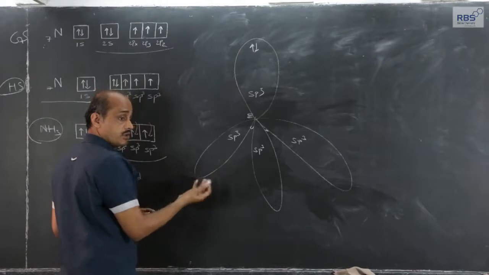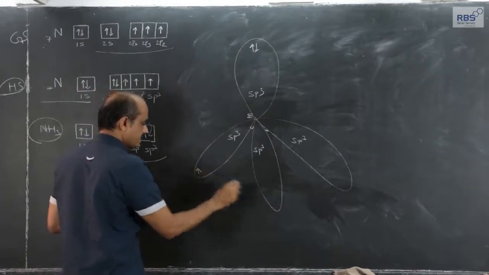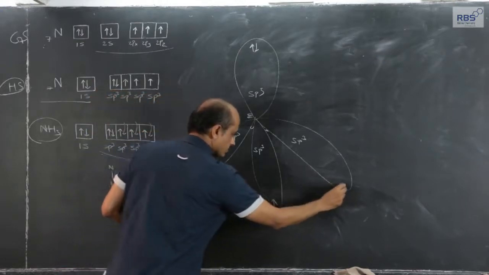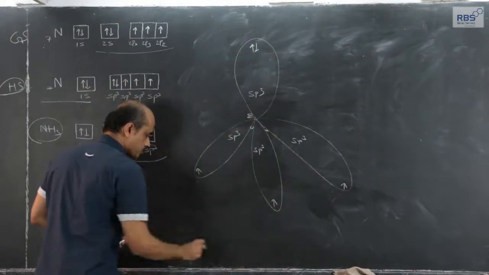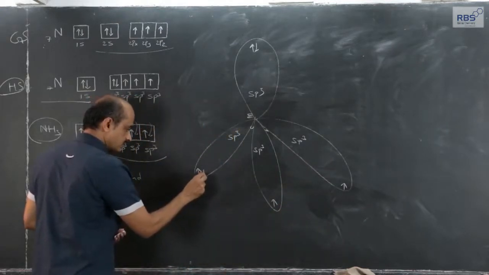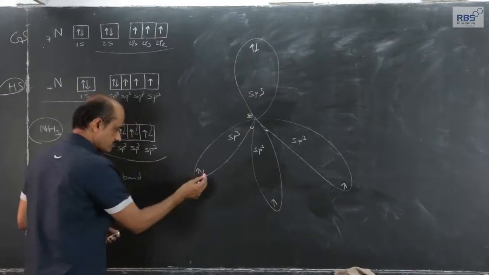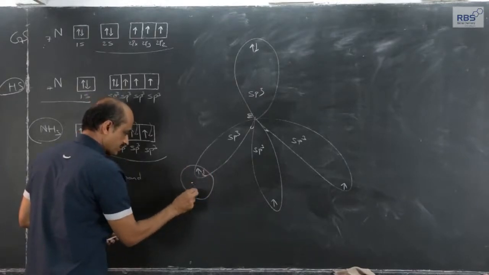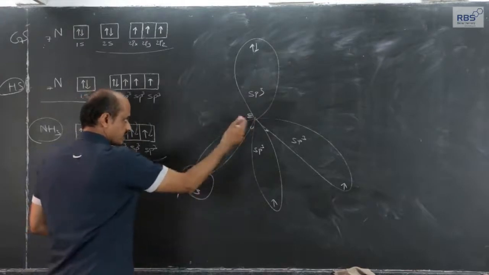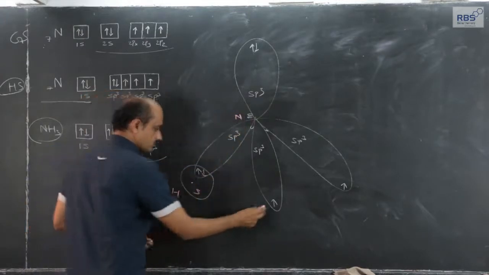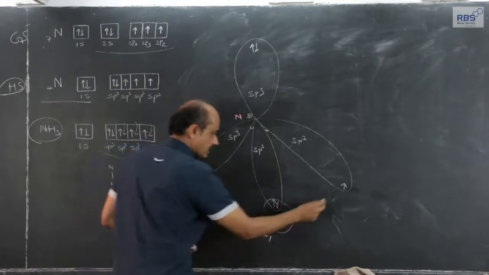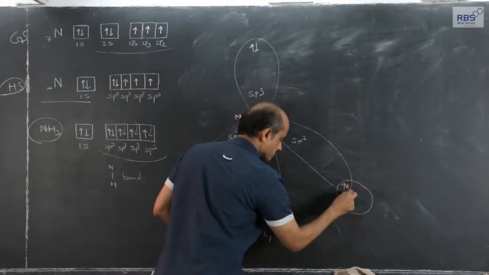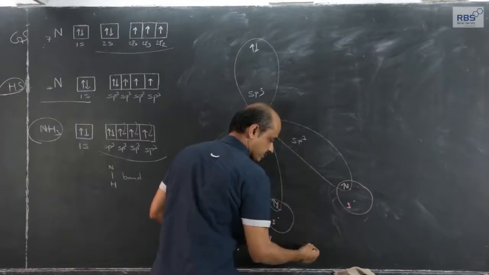The remaining 3 sp3 hybrid orbitals contain an unpaired electron each. Hydrogen atoms approach with electrons of opposite spin, so overlapping has taken place with the s orbital of hydrogen. This is the nucleus of nitrogen. Hydrogen with opposite spin, 1s1, s orbital.